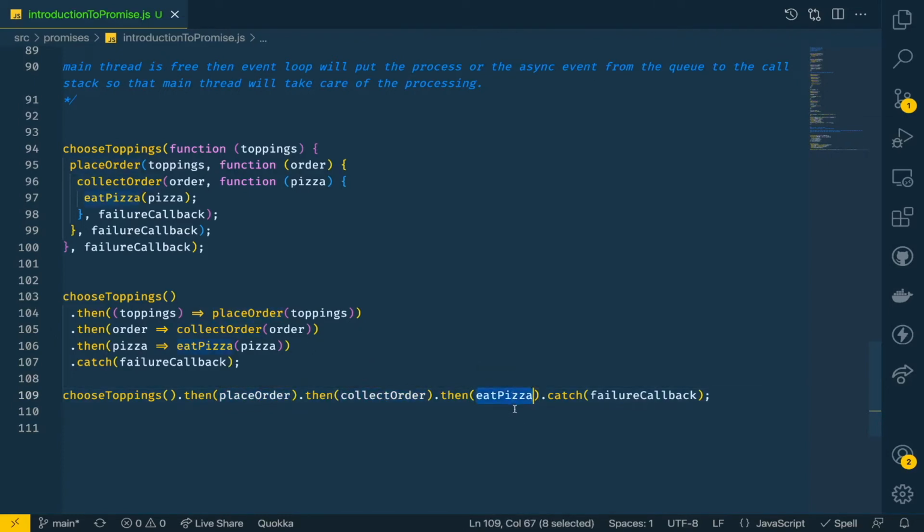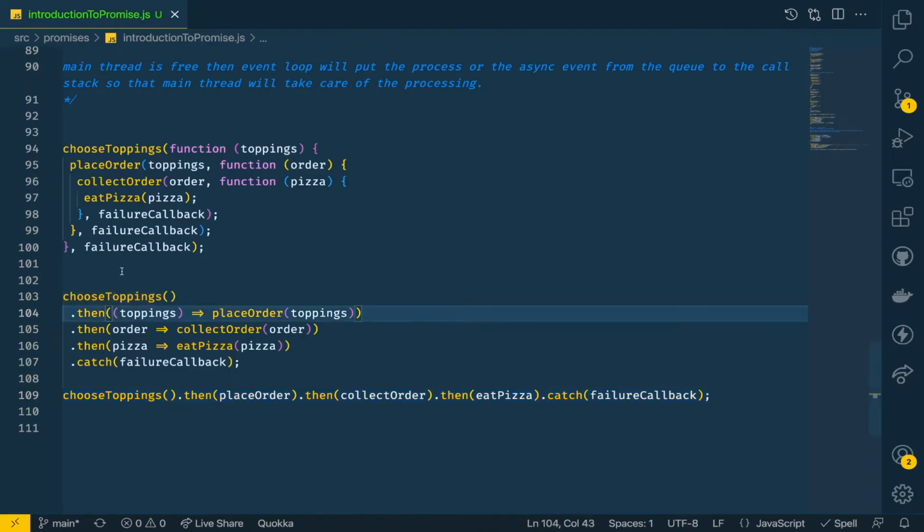These are functions which have been passed as an argument, so basically these are the callbacks, and then in the catch. So it could have been like this, and that is very nice and simpler. This is much better. It is easier to see what is going on. We only need a single catch block to handle all the errors. It does not block the main thread. Here the main thread is not being blocked.